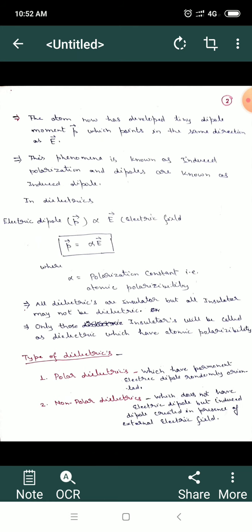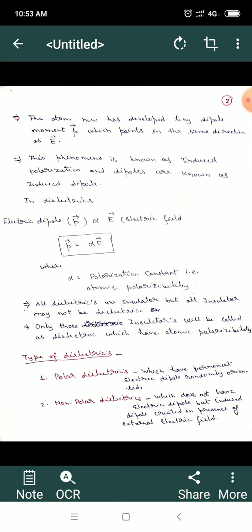The atom now has developed a tiny dipole. As I have discussed, what is a dipole? A dipole means that we have two charges, positive and negative, separated by a very small distance, let us say r or d. This arrangement is known as a dipole. So when we apply an electric field, the atom automatically develops a tiny dipole, known as the dipole moment, which points in the same direction as the electric field. This phenomenon is known as induced polarization, and the dipoles are known as induced dipoles.